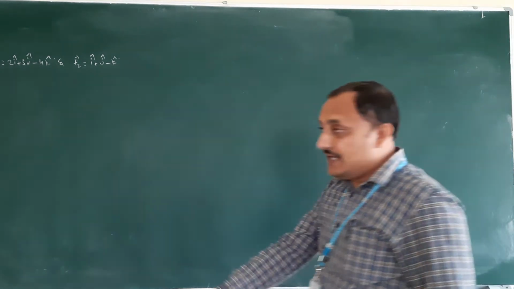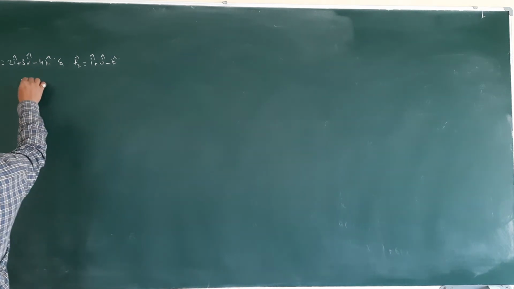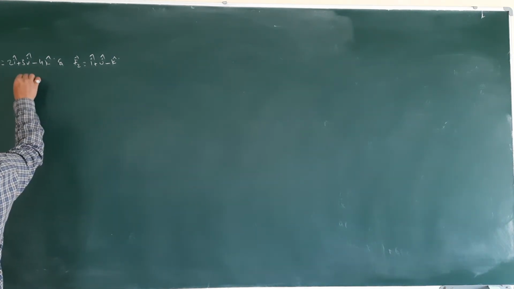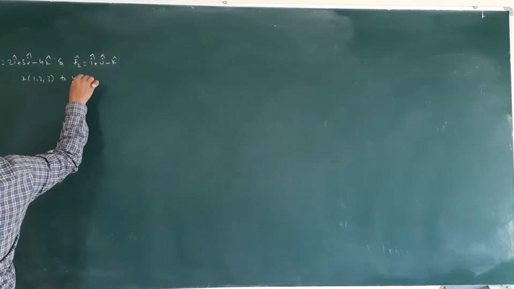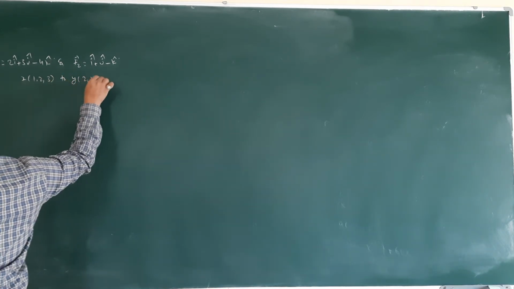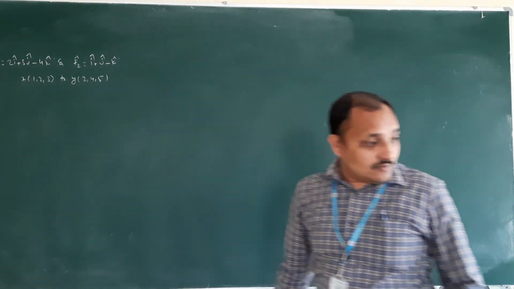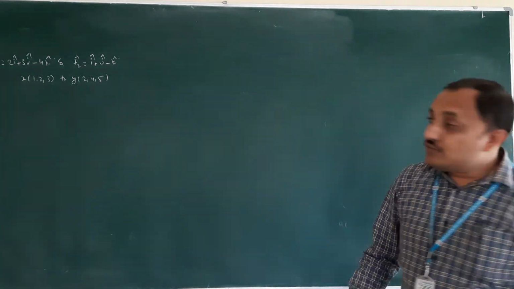Find the work done by the resultant force. It is shifting from 1, 2, 3 to 2, 4, 5.